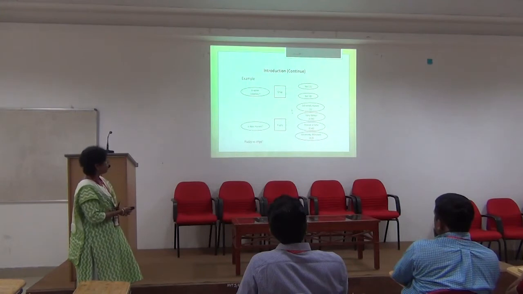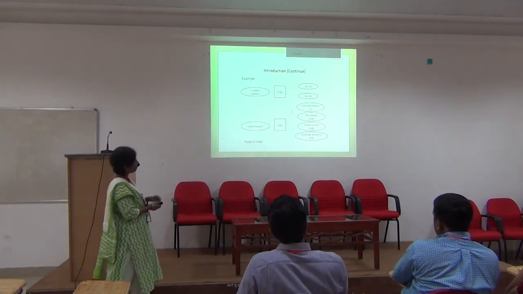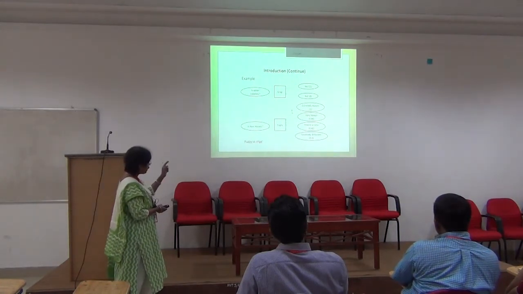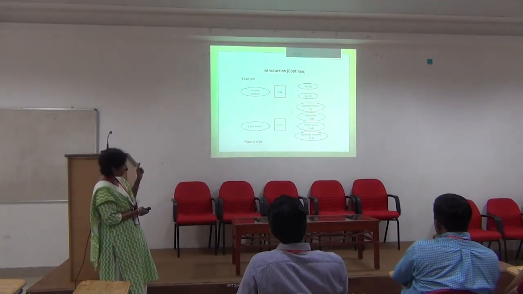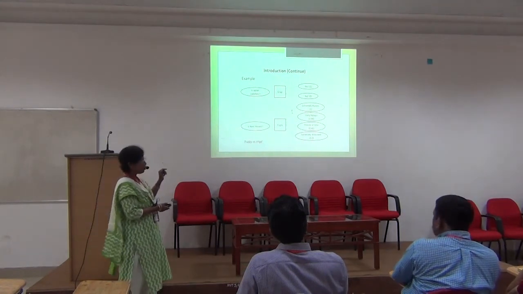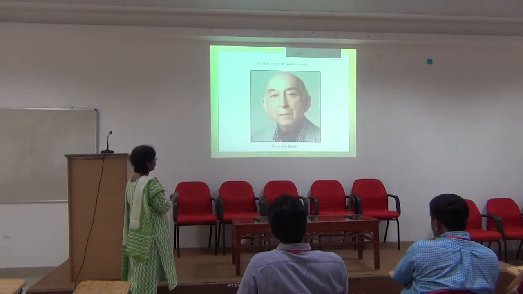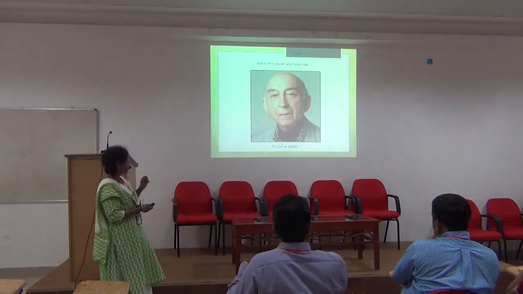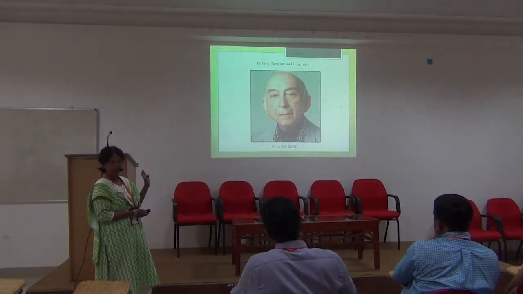So this is an example of a fuzzy and a crisp set. You can see in the crisp set, the binary values are 1 and 0, whereas in the second case, it's a fuzzy set. Here we have 4 options and each has a membership value, and the limits are between 0 and 1. Dr. Lotfi A. Zadeh is the father of fuzzy set and fuzzy logic.